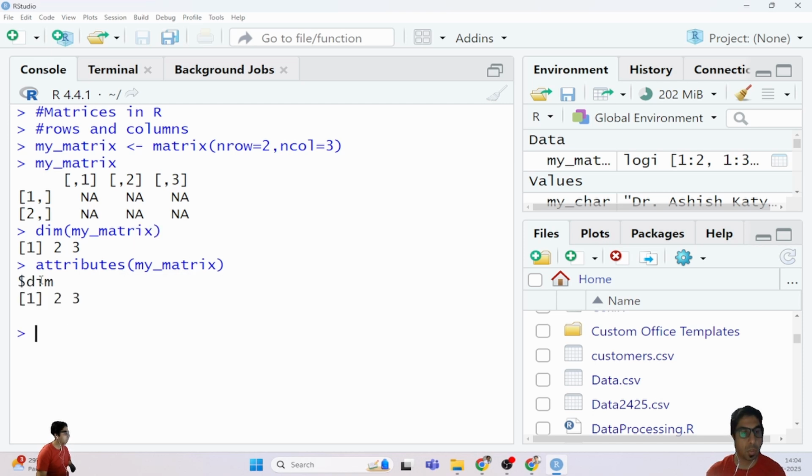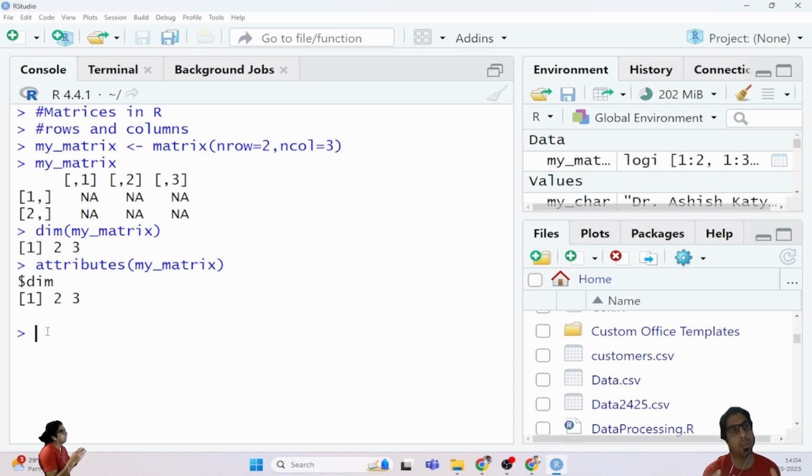Directly you can fetch 2 rows and 3 columns. By using $dim, you can see it is showing me the attributes, the same as the dimension. So both can be used for finding out the number of rows and columns available. Rather than using a blank or empty matrix, we will now use one that consists of data.